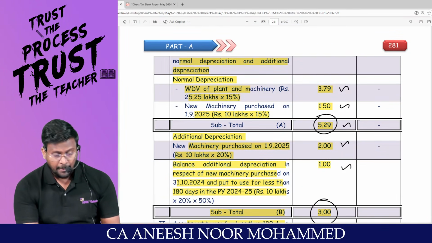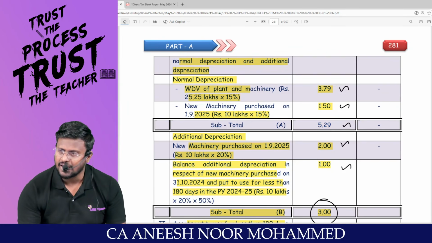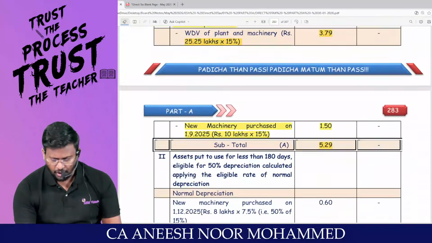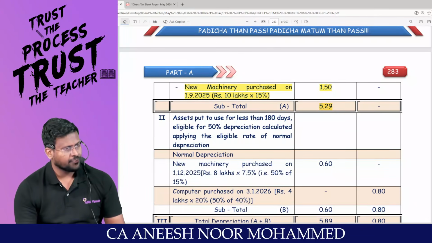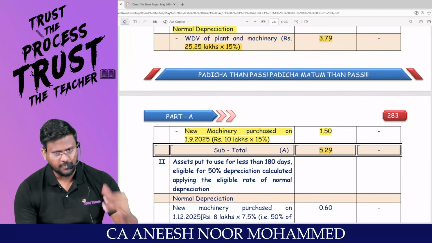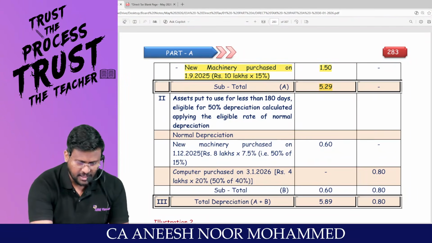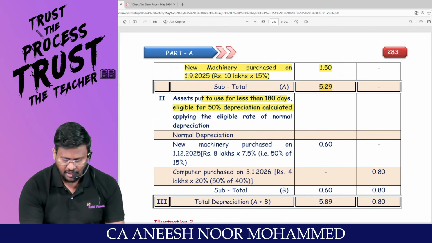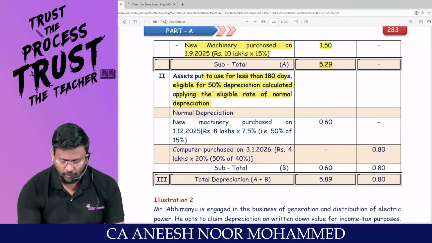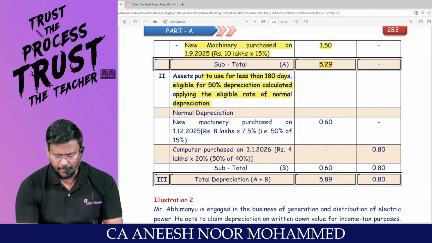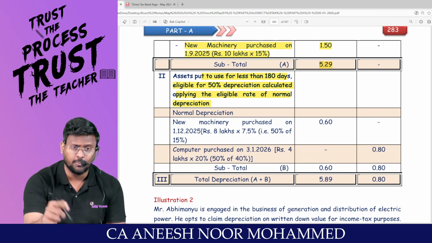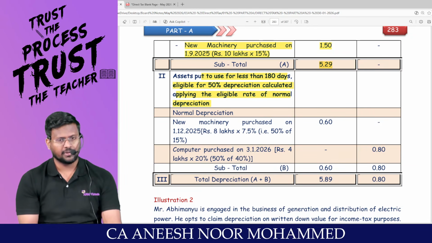Hello, sir. Because this is only normal depreciation, I have not talked anything about it. Under the default tax regime, there is no question of that calculation, so it has been skipped. I am moving into the asset put to use for less than 180 days, eligible for 50% depreciation, calculated by applying the eligible rate of normal depreciation. Now I am going to calculate the normal depreciation for the asset which has been put to use for less than 180 days. Am I right?